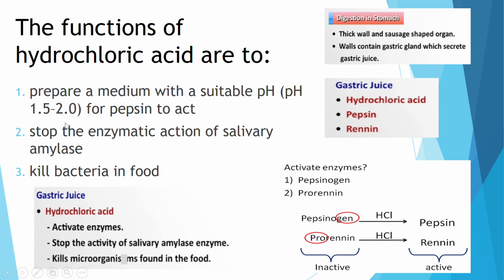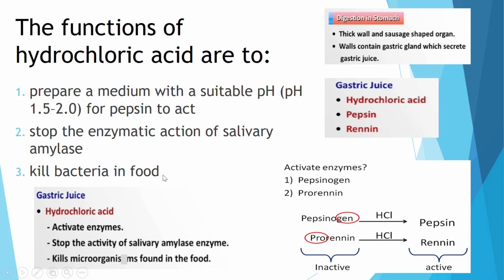Another function of hydrochloric acid is to stop the enzymatic action of the salivary amylase from the mouth, which is alkaline. And the third is that it will kill bacteria because it is very acidic.